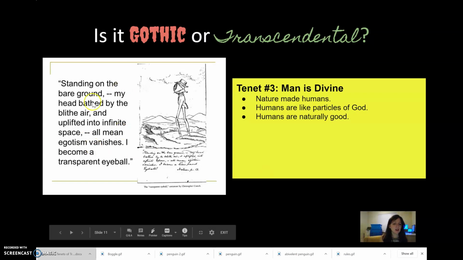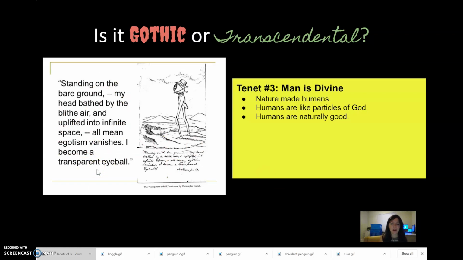And so here, what Emerson is writing about is the idea that he becomes so one with nature that he becomes a transparent eyeball. He becomes part of nature, and he's able to see all that it has to offer because he becomes one with God. So essentially man is capable of experiencing what it's like to be divine if they're able to enlighten themselves enough to become one with nature. So there's a higher knowledge that we can access.